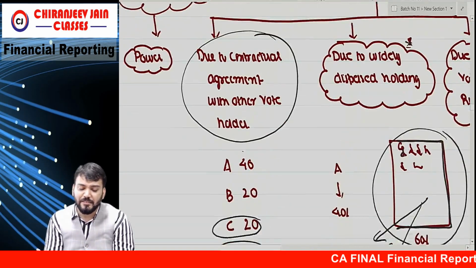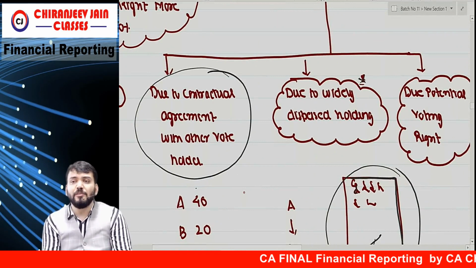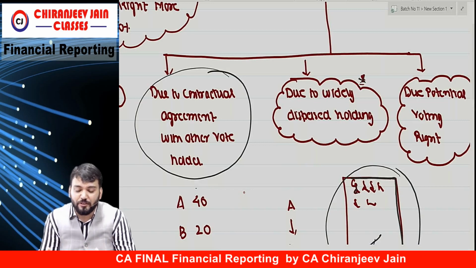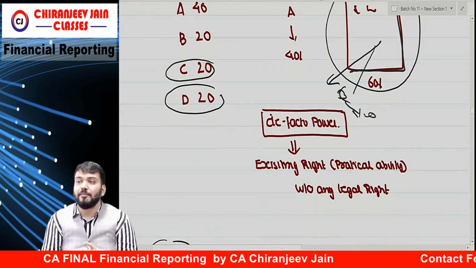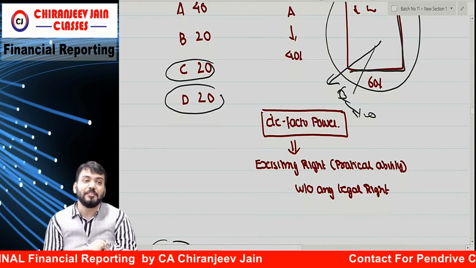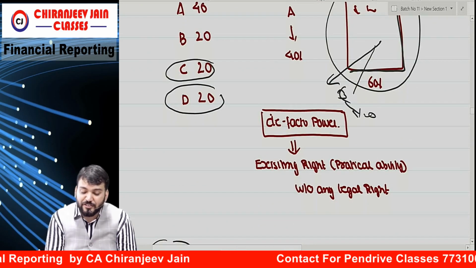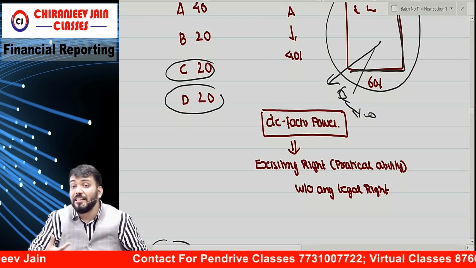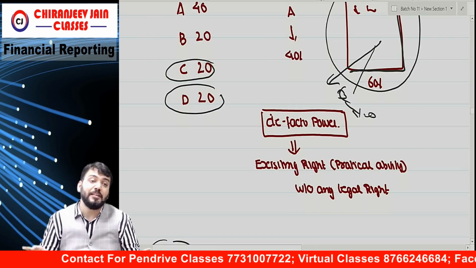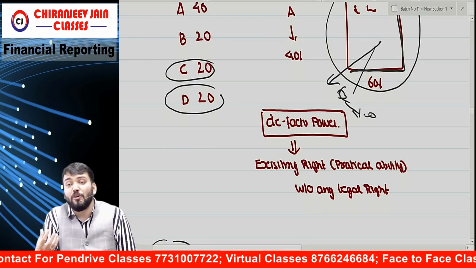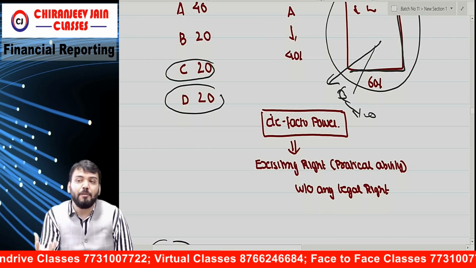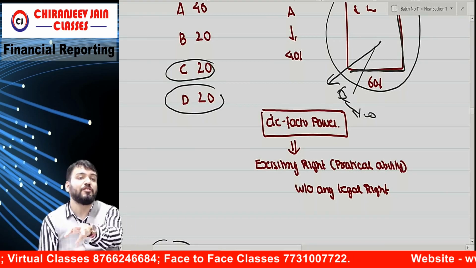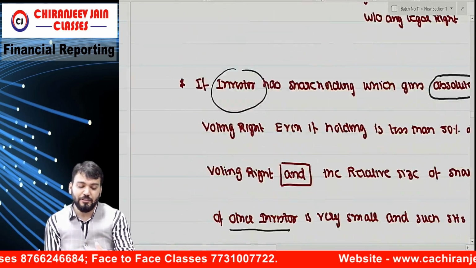So when I am saying this situation, this is giving us de facto power. De facto power. This word is very important from examination point of view. De facto power means existing right, practical ability without any legal right. So I do not have any legal right, but still I have a practical ability to exercise the right. So we have got de facto power. Whenever this situation arises, use this term in the solution: entity has de facto power. Understood? Yes, sir.